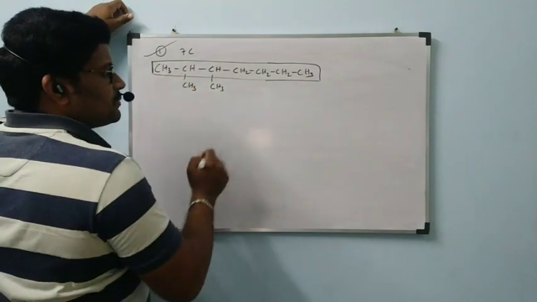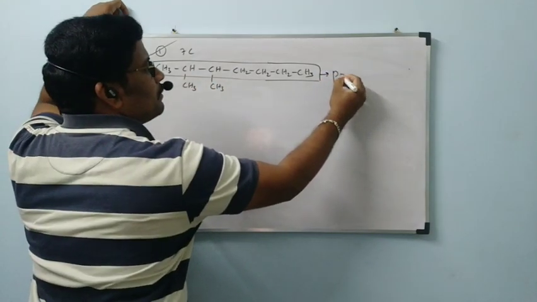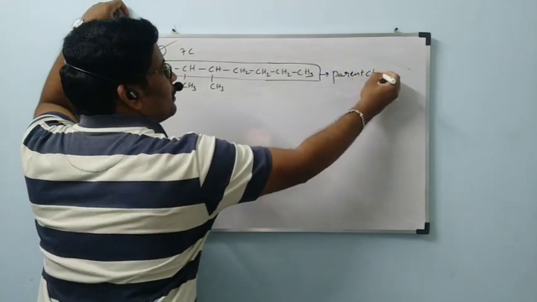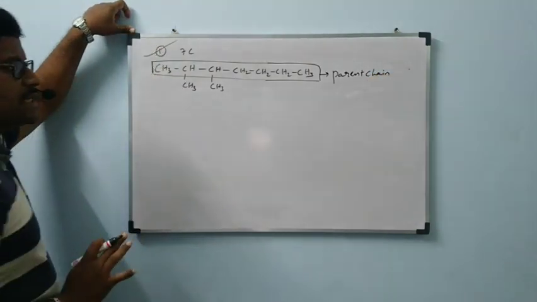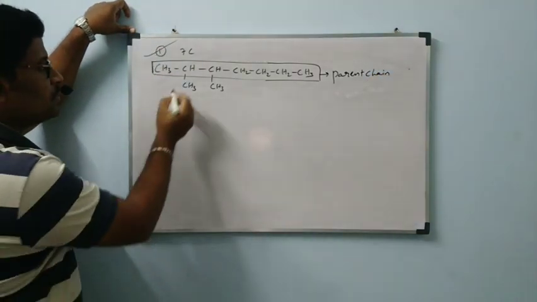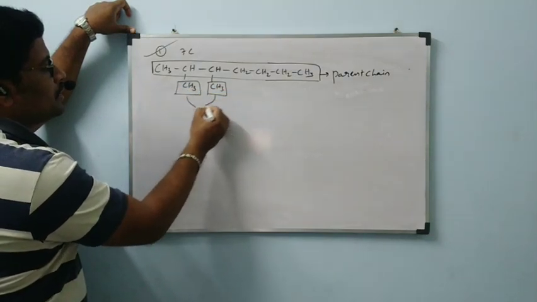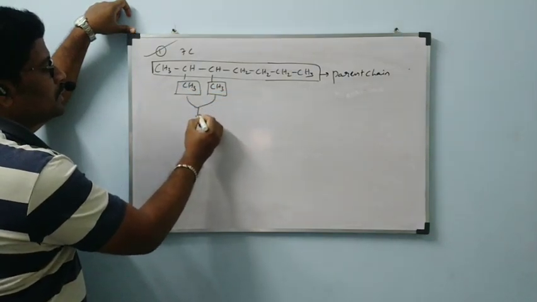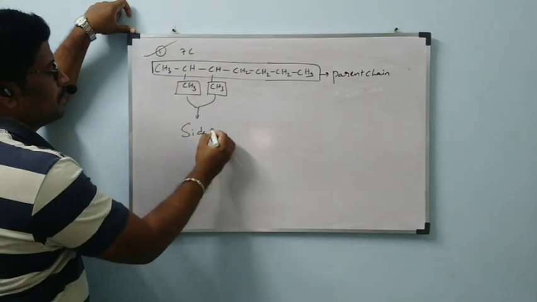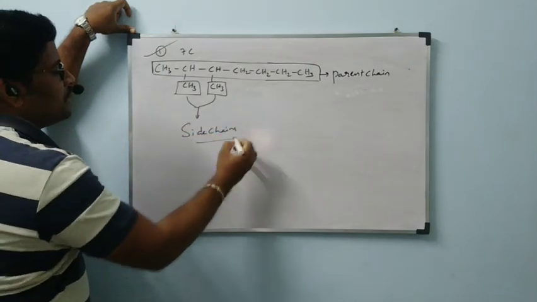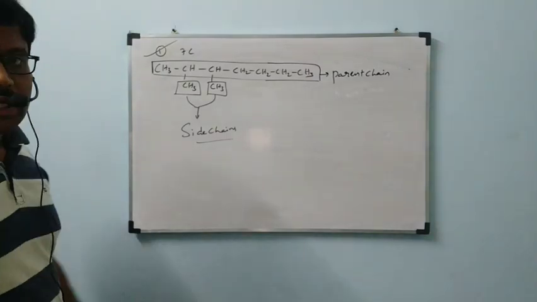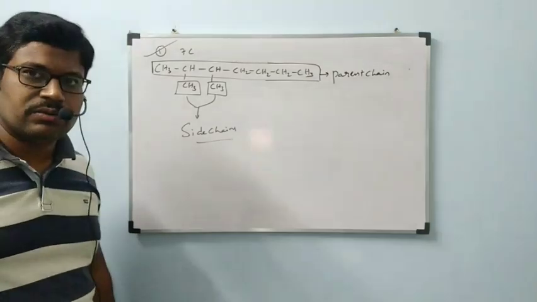In this possibility, this is called parent chain. After selection of parent chain, remaining chains are there, na? 2 chains are there here. These 2 are called side chains. Up to here, how many examples I took, ma? Those are all contain one side chain. Here we have 2 side chains.